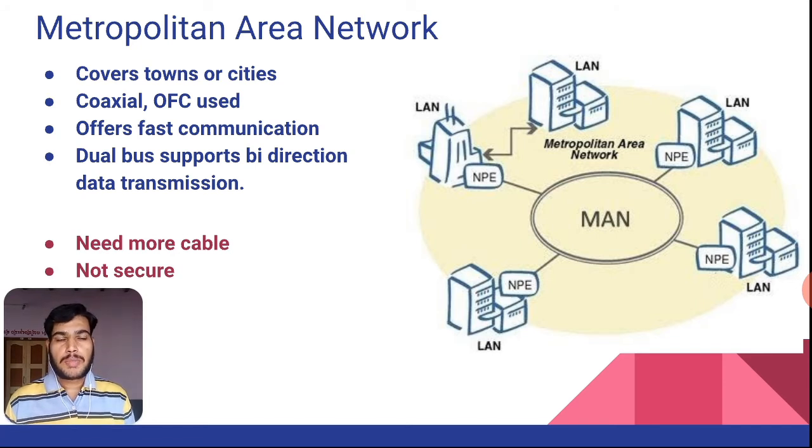So in this figure you can observe we have implemented LANs within different premises, and we are going to interconnect those local area networks through MAN. To establish the connection, we use transmission media like coaxial cables or optical fiber cables. It offers faster communication, and bidirectional data transmission is possible, because here we implement a dual bus which supports bidirectional data transmission among the network.